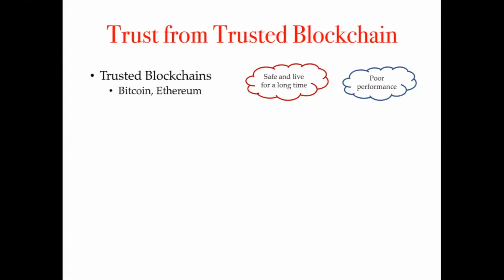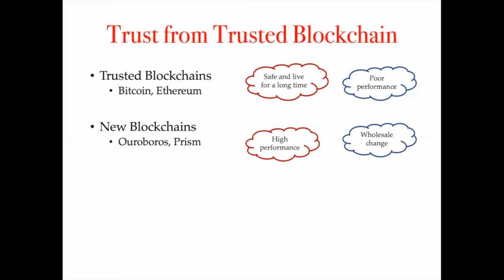Public blockchains such as Bitcoin and Ethereum have demonstrated themselves to be safe and live in practice for a long time, but their performance is not satisfactory. To improve the performance, a major research area in recent years focuses on designing new blockchain protocols with high performance without sacrificing security, like Ouroboros and Prism. These solutions always entail a wholesale change to the core blockchain stack, which makes the upgrade of existing blockchains full of practical hurdles.